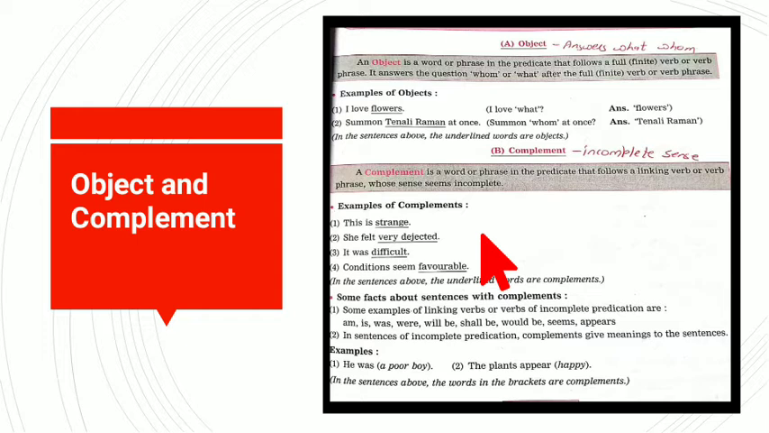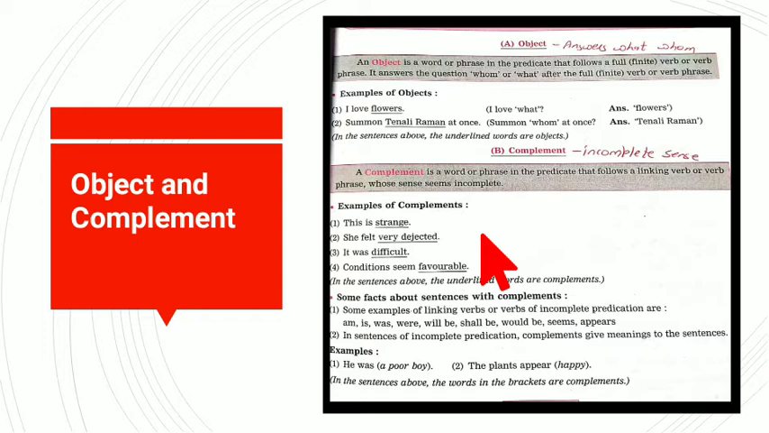So some examples of linking verbs or verbs of incomplete predication are am, is, was, were, will be, shall be, would be, seems, appears. In sentences of incomplete predication, complements give meaning to the sentence. Now what do you mean by this? That means that when we use this, then only it gives you the complete meaning.